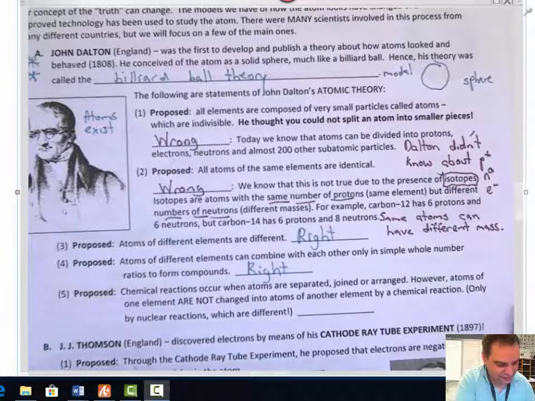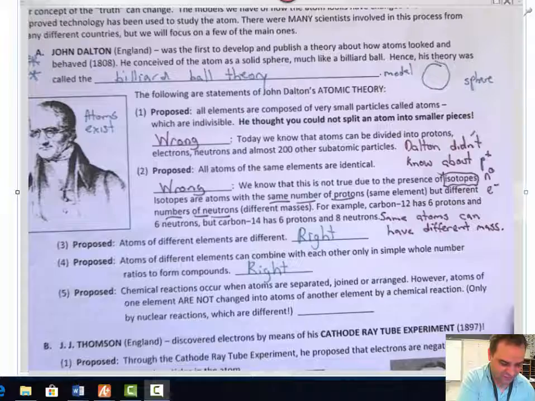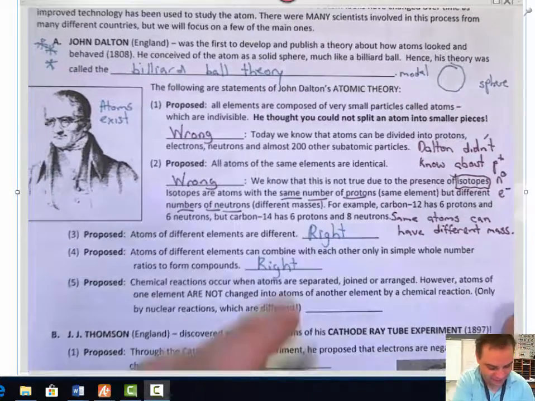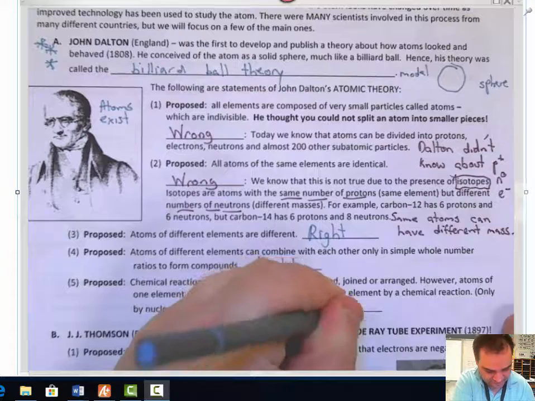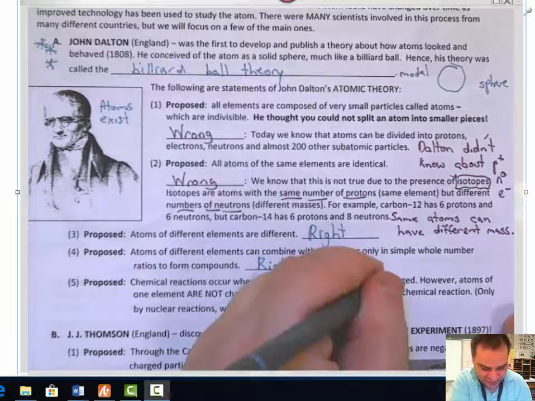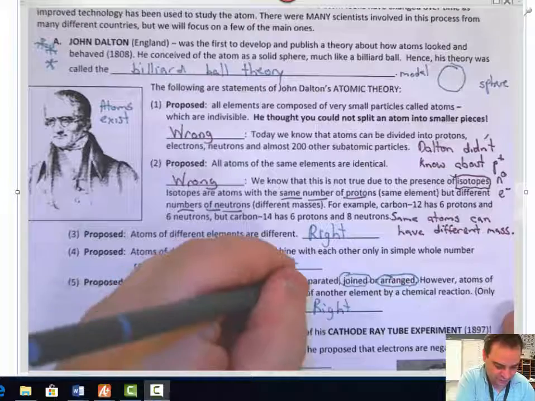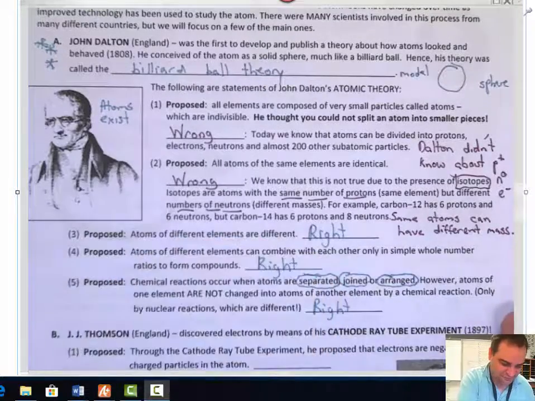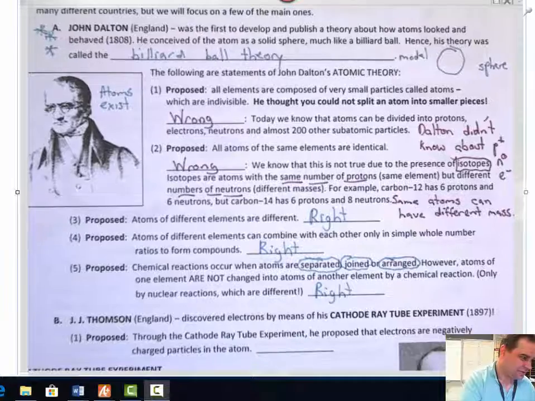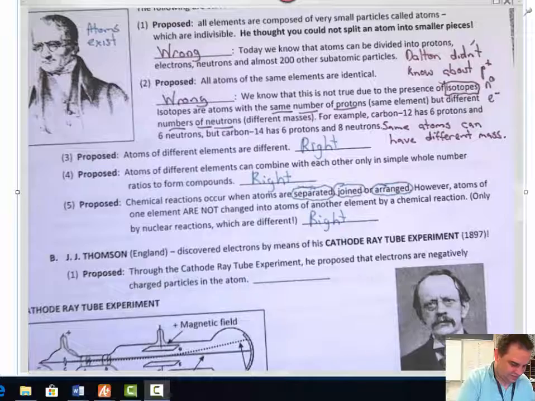Okay? Chemical reactions occur when atoms are separated, joined, or arranged. However, atoms of one element are not changed into atoms of a different element by chemical reactions. Only nuclear reactions, which are different. He was right about this one too. You can join the atoms together to make something new, make a new compound. You can break up the atoms to go from a compound to an atom, or you can rearrange them as well, and get a different substance. So just write 3 out of 5 times. So not bad. Okay.